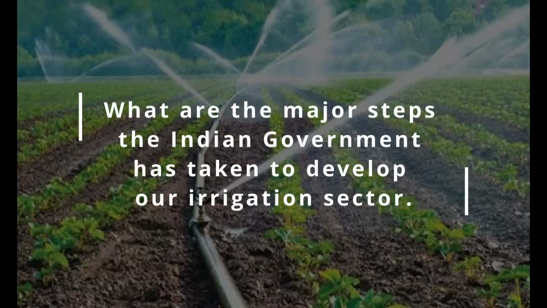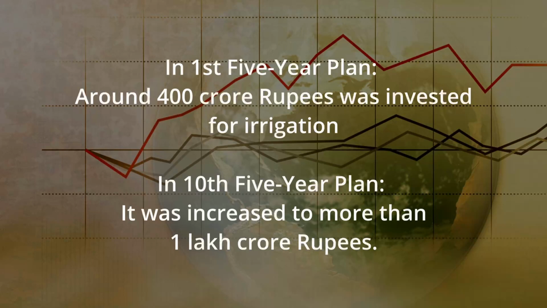Now, given this background, the question is what the Indian government has done. What are the major steps the Indian government has taken to develop our irrigation sector? So first thing I can say is that a lot of investment has been made for irrigational development. In the first 5-year plan, which was basically for agricultural development, around 400 crore rupees was invested for irrigation, which increased to more than 1 lakh crore rupees in the 10th 5-year plan. So we can understand the government is also giving huge importance to irrigational development.